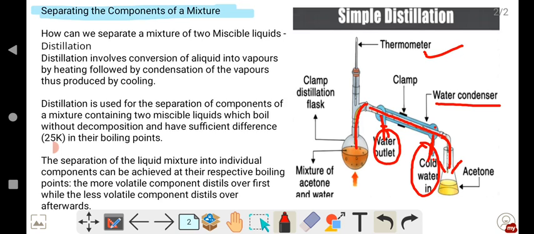So understood now, children? This is the process of simple distillation, that is, separating two miscible liquids by the process of distillation. So children, thanks for watching the video. In the next session, we will continue with fractional distillation. Thank you.